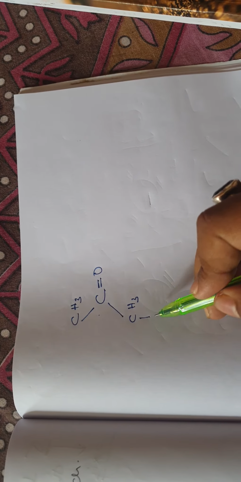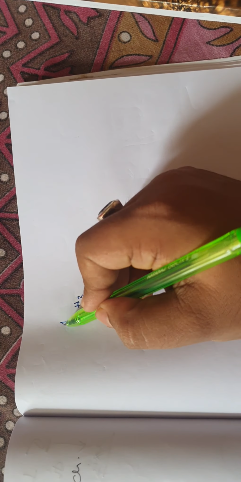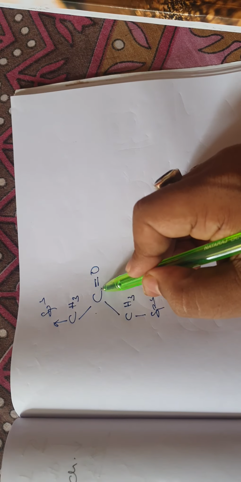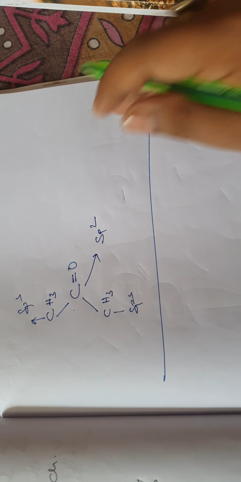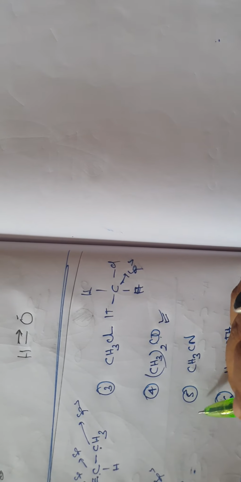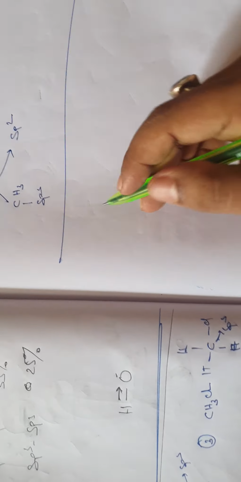So this will be sp3 hybridized. This will be sp3 hybridized, and this double bond is there, so this is sp2 hybridized. I hope you understand. Okay, so CH3CN.